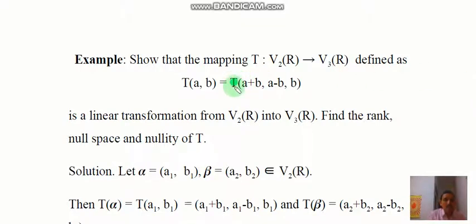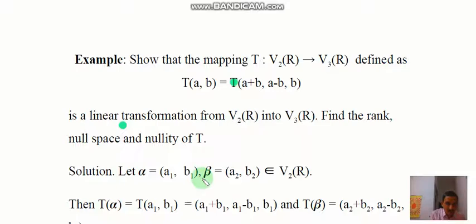We show that this is a linear transformation from V2(R) to V3(R), and find its rank, null space and nullity of T.